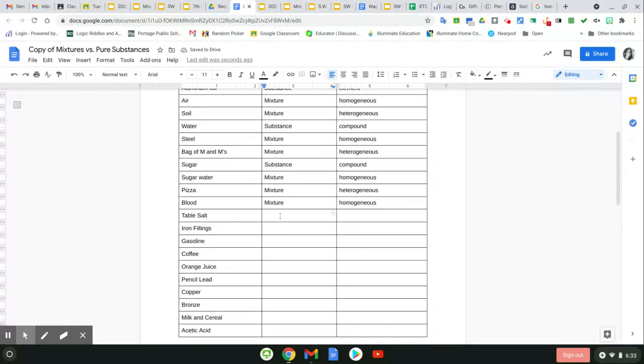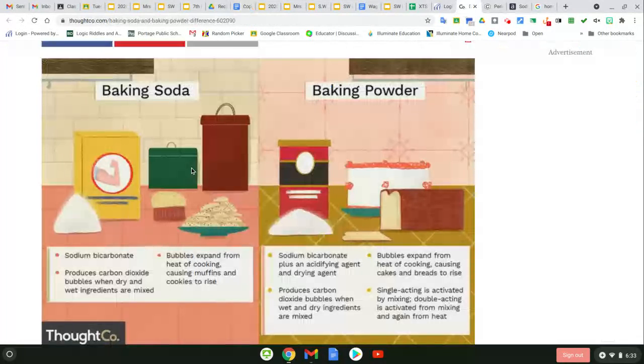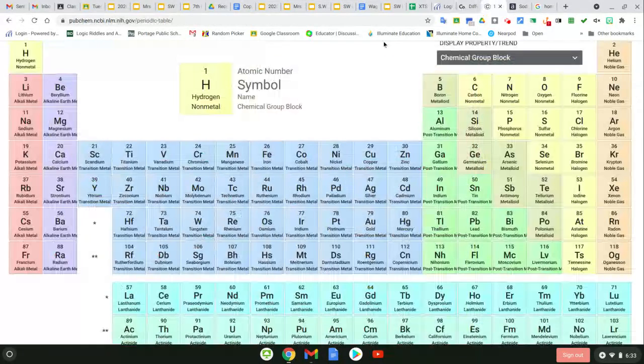Table salt. This is an edible thing, something that you pour on your French fries. It is a substance. Again, on the periodic table, we won't find salt as an element, but we will find the things that make up the salt that are chemically combined. That means that the elements are attached to each other.